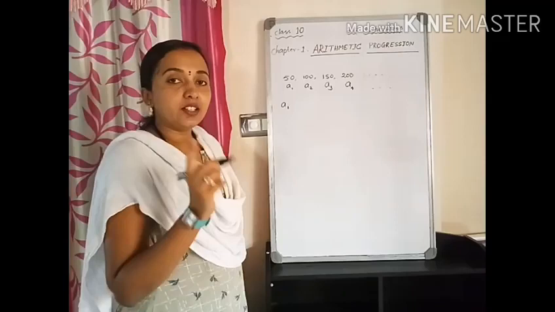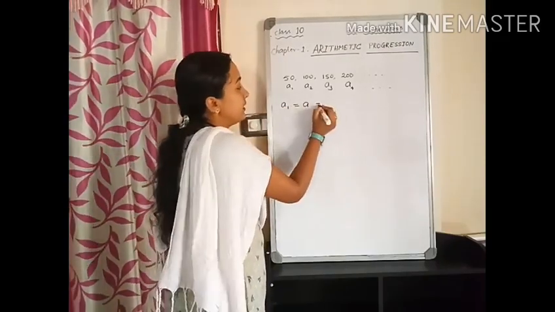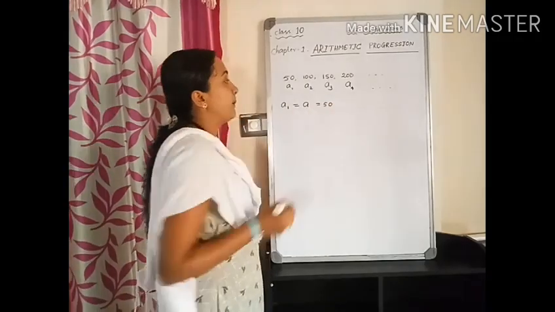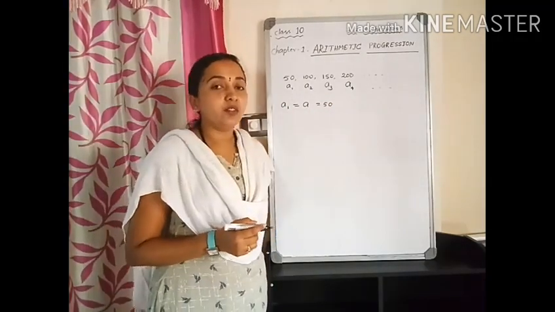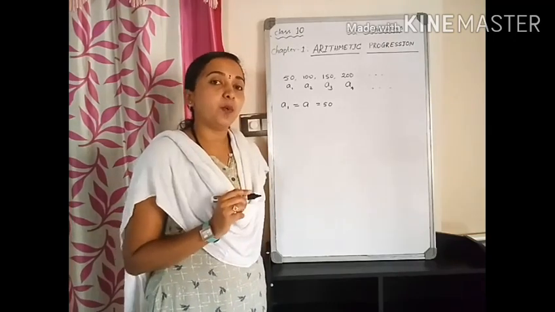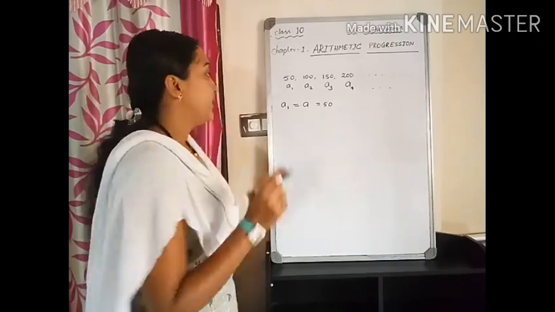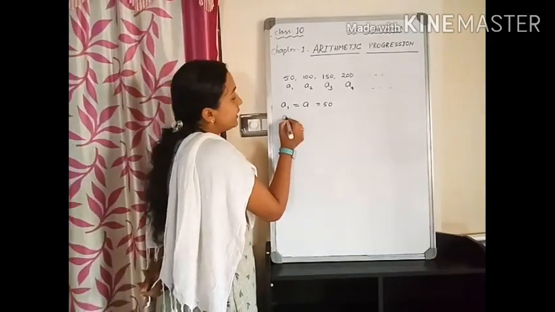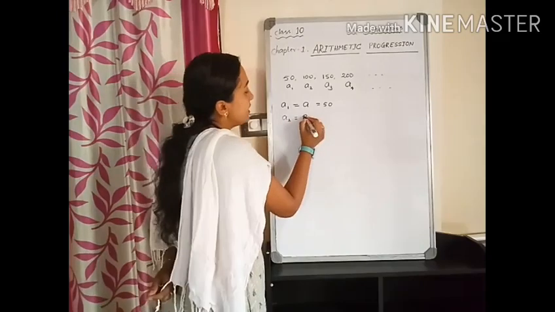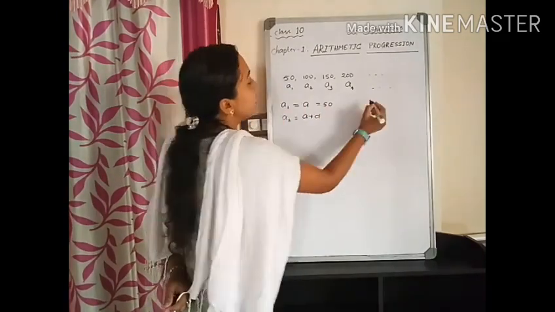Let us consider the first term A1 as A, which is 50. According to the definition, each successive term of an AP is obtained by adding a fixed number to the preceding term, right? So the second term can be written as A plus D. What is the common difference here?